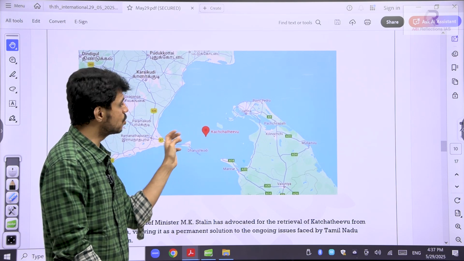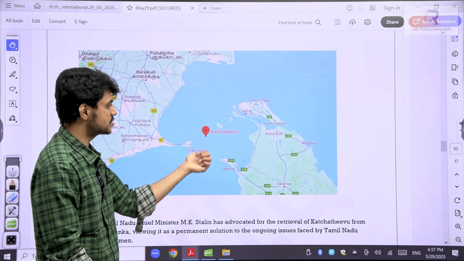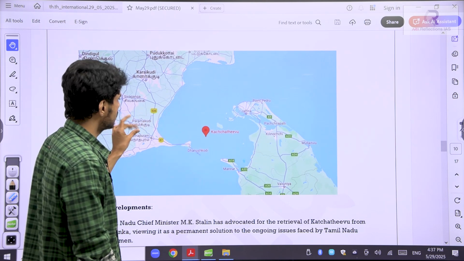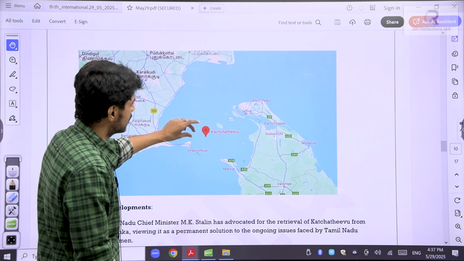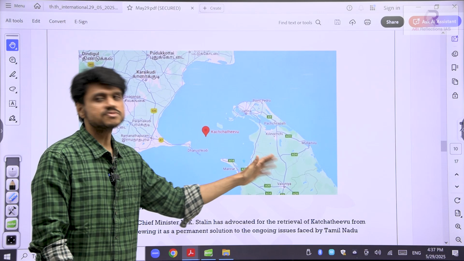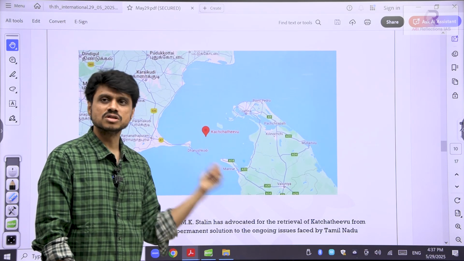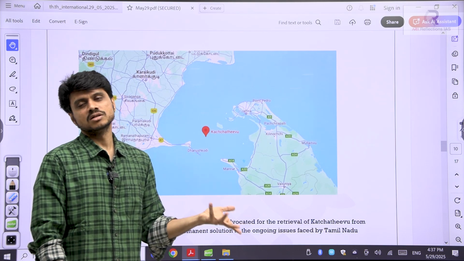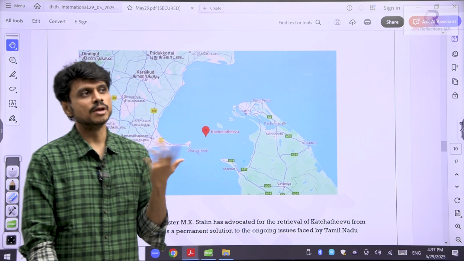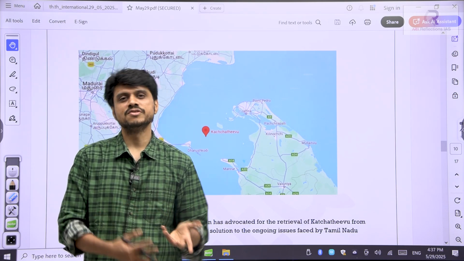Our Indian fishermen will go there and come into dispute with the Sri Lankan fishermen. They'll be caught by the Sri Lankan fishermen. So the Tamil Nadu government says we have to take back this island. Currently, this is a part of Sri Lanka. We have given it to Sri Lanka. Tamil Nadu says we should take it back. But why take it back? In my opinion, it will unnecessarily lead to another kind of dispute between India and Sri Lanka.